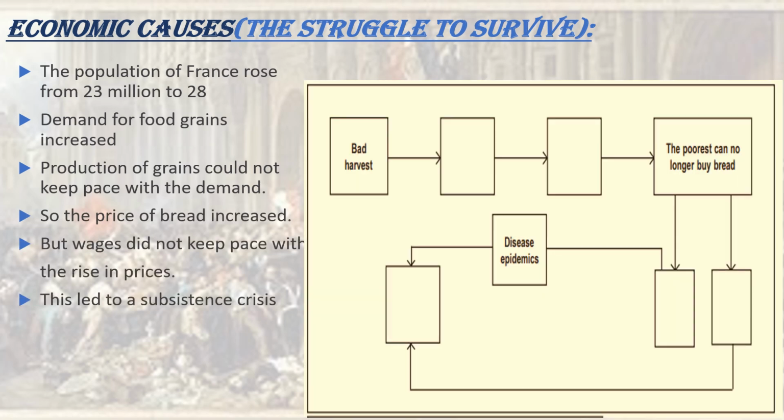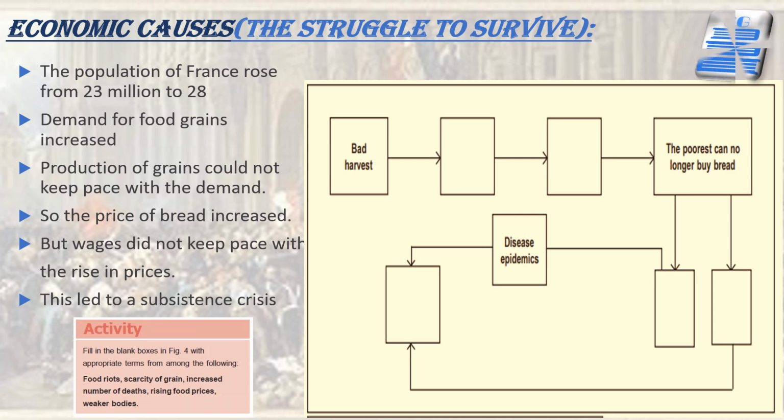You can see the activity is given in your textbook as well. After a bad harvest, there used to be food riots, scarcity of grains, then an increased number of deaths, rising food prices, and weaker bodies. This was the situation of France.